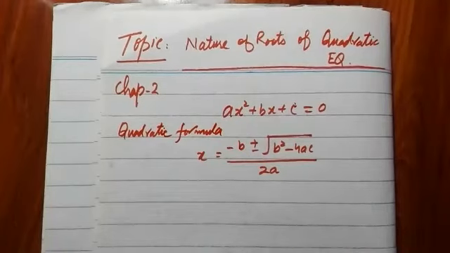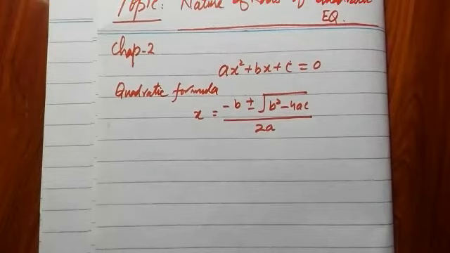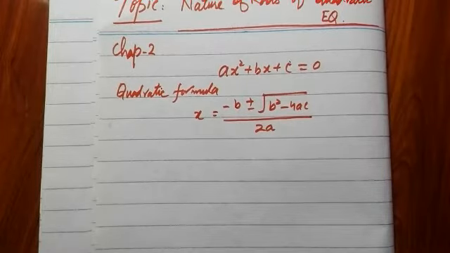Today our point of discussion is how we can determine the nature of roots of a quadratic equation without solving it.